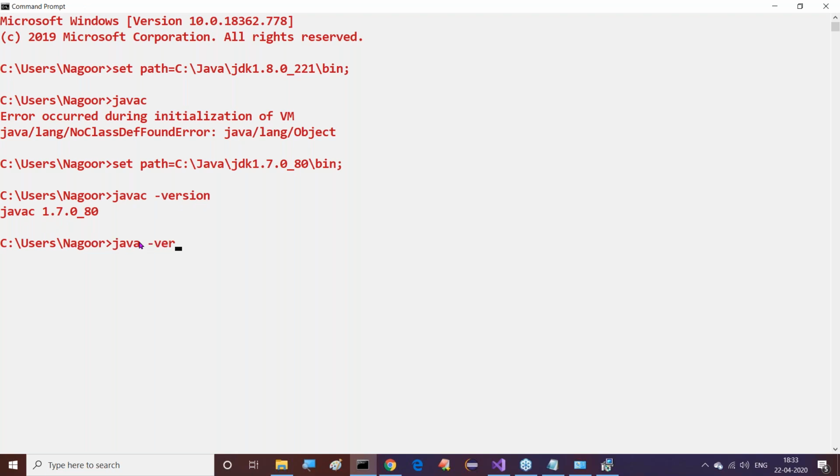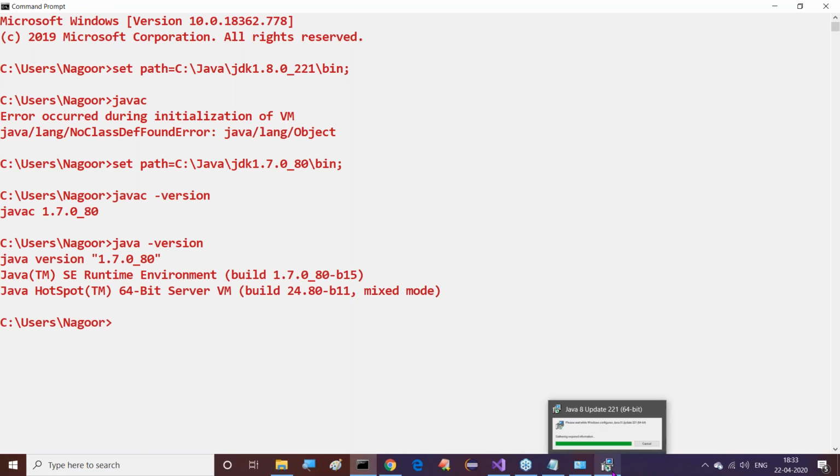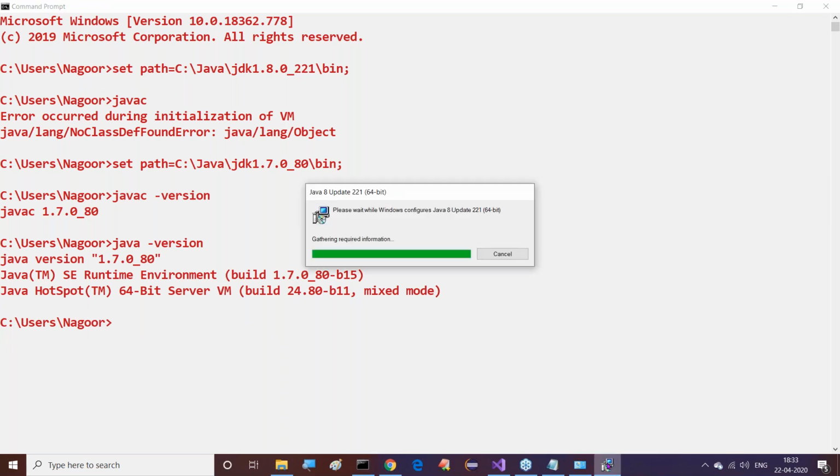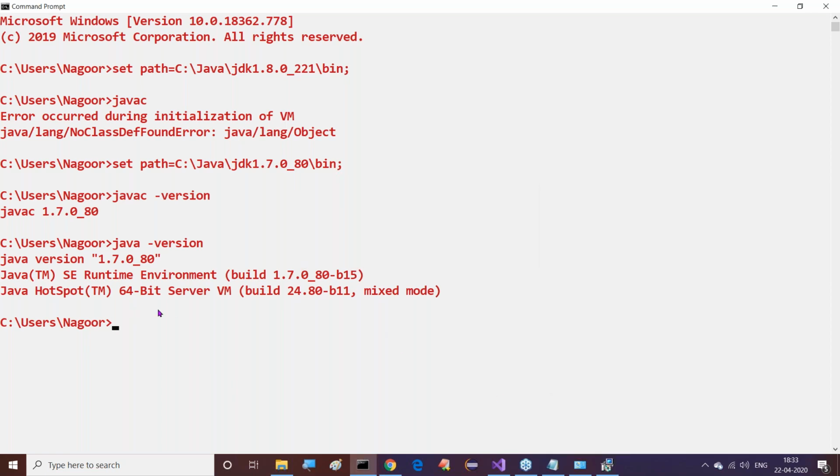Let's say, for example, java space version. Here what we are getting now is Java version 1.7.0 underscore 80. Like this, here we are getting it clearly. All of you observe this clearly. What we are getting there now. Right, sir. Good. Next one is after completion of this particular part.